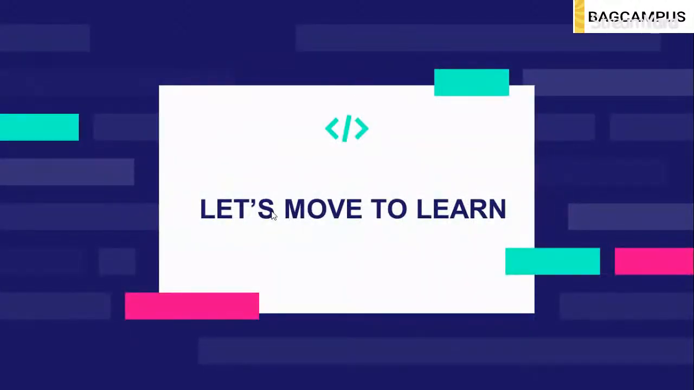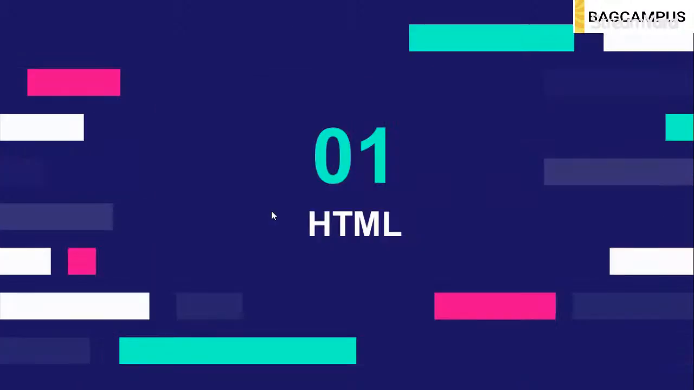So let's move on to learn what web development is, what HTML is, what CSS is, what JavaScript is, and how it works. The first point we are going to discuss is HTML. HTML stands for Hypertext Markup Language. This is the structure of the whole web that we have seen. So HTML is just the bone. If we consider a human body, the bone is the HTML, on which our body depends.